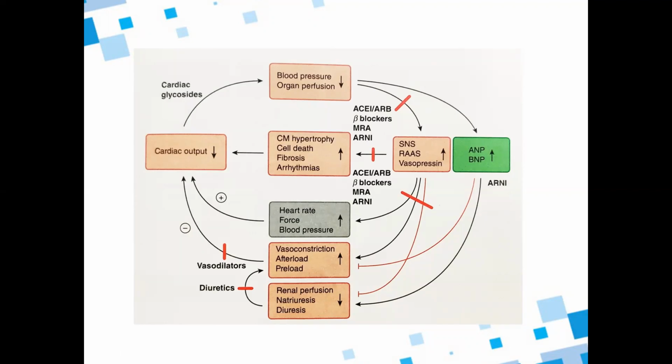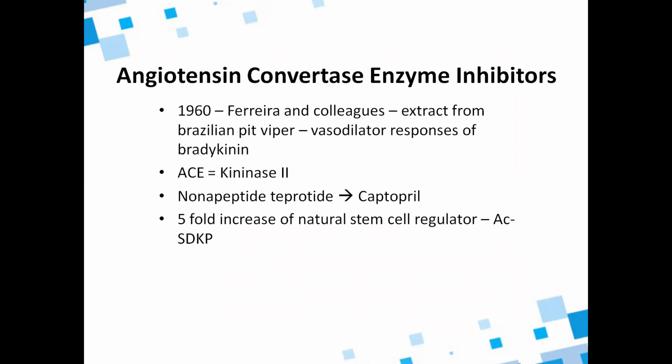So what are the different drugs used in the treatment of chronic heart failure? Angiotensin converting enzyme inhibitors, the ACE inhibitors. This was discovered in 1960 from an extract of a Brazilian pit viper, a snake, and they saw the bradykinin effect. Previously this was named kininase 2, but now it is called angiotensin converting enzyme.